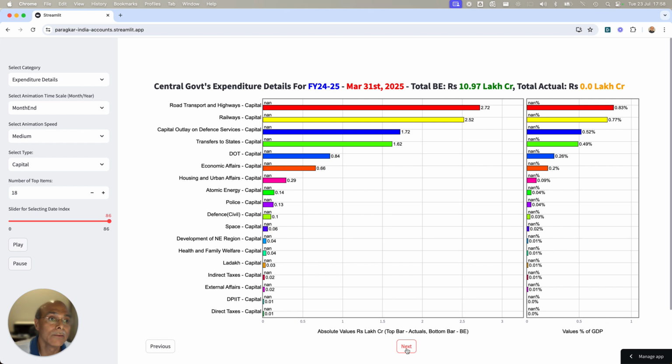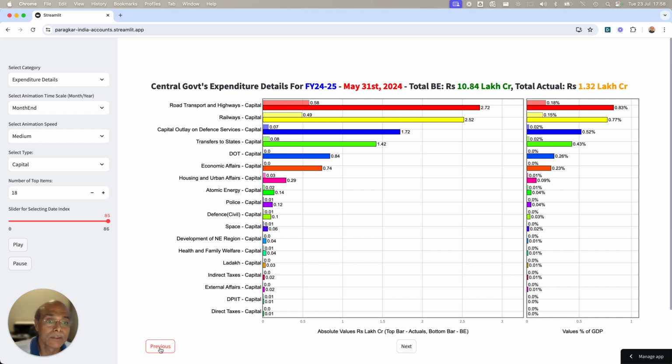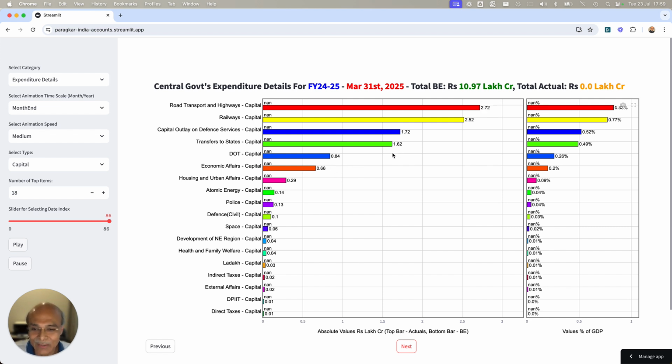So if you go here, the DOT still is 0.84 lakh crores, and here also 0.84 lakh crores. So the economic affairs capital expenditure has gone down, and it has got transferred to transfer to state. So I think that is the jugglery the government of India has done. Again, you can play with this, whatever.